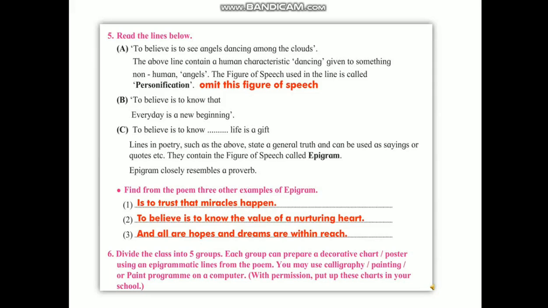The first one is to trust that miracles happen. Second one, to believe is to know the value of a nurturing heart. Third one, and all our hopes and dreams are within reach. The sixth question is an activity. So children, you can prepare a decorative chart or poster using epigrammatic lines from the poem. You can either use calligraphy or painting of your own choice. It is an activity.